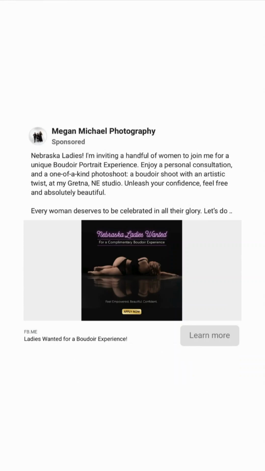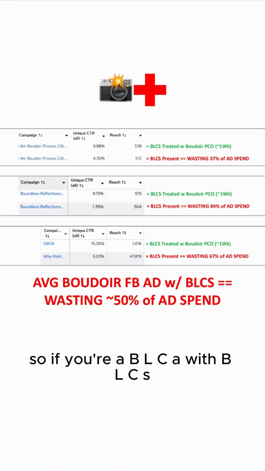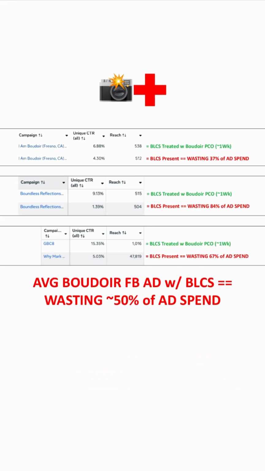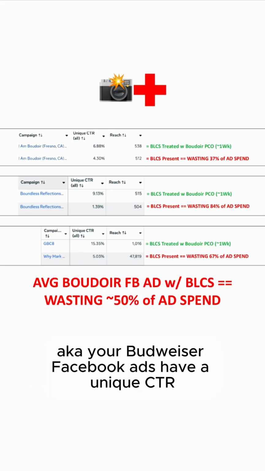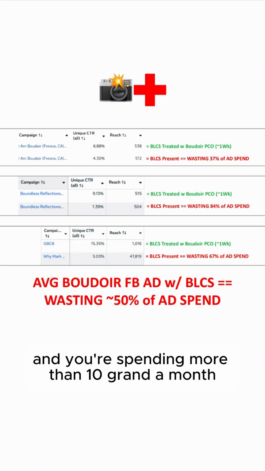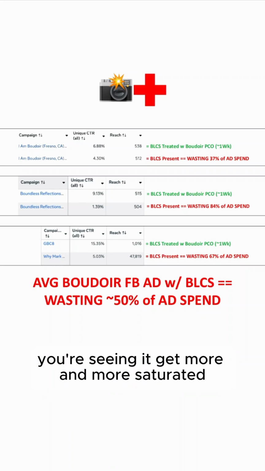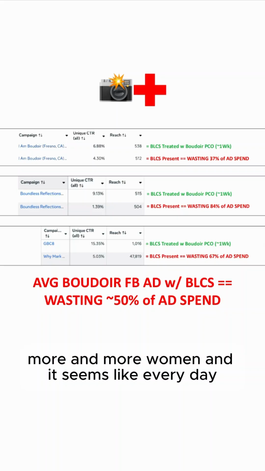And therefore, I believe it has a unique CTR under 6%. So if you're a BLCA with BLCS, so if you're a Boudoir low click advertiser with Boudoir low click syndrome, aka your Boudoir Facebook ads have a unique CTR under 6%, and you're spending more than 10 grand a month on Boudoir Facebook ads, and you're looking at the marketplace, seeing it get more and more saturated in your city, more and more women, it seems like every day.